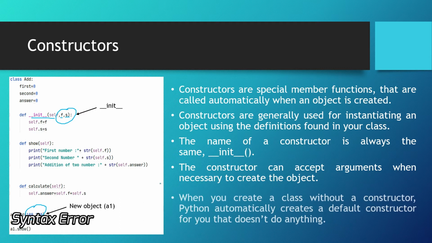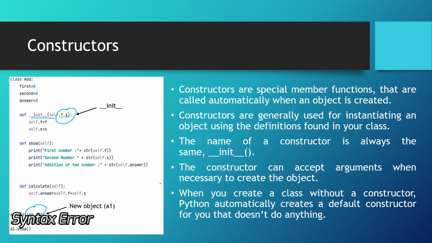When you create a class without a constructor, Python automatically creates a default constructor for you that doesn't do anything. Default constructor in the sense, here we are passing f and s, but Python will not pass f and s. It will simply write def, init and self. Def is a way of writing a function. This was all about constructor. Let's look at inheritance.